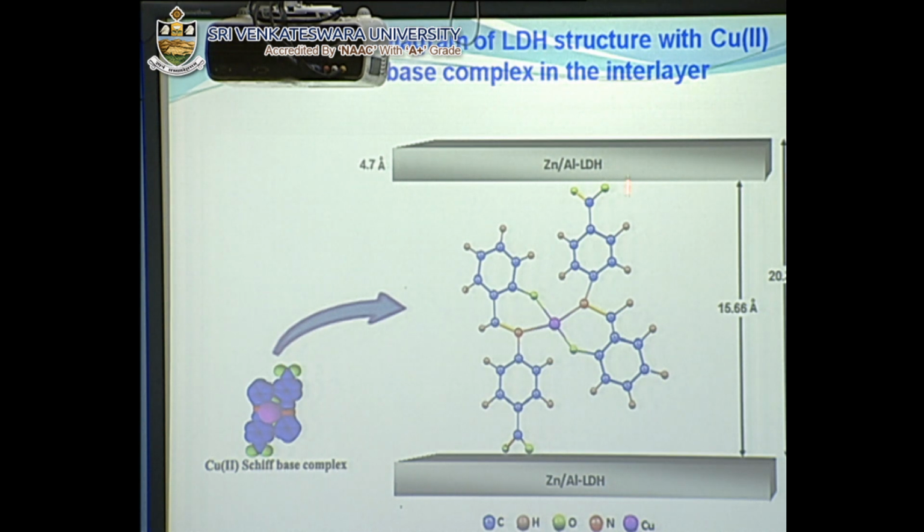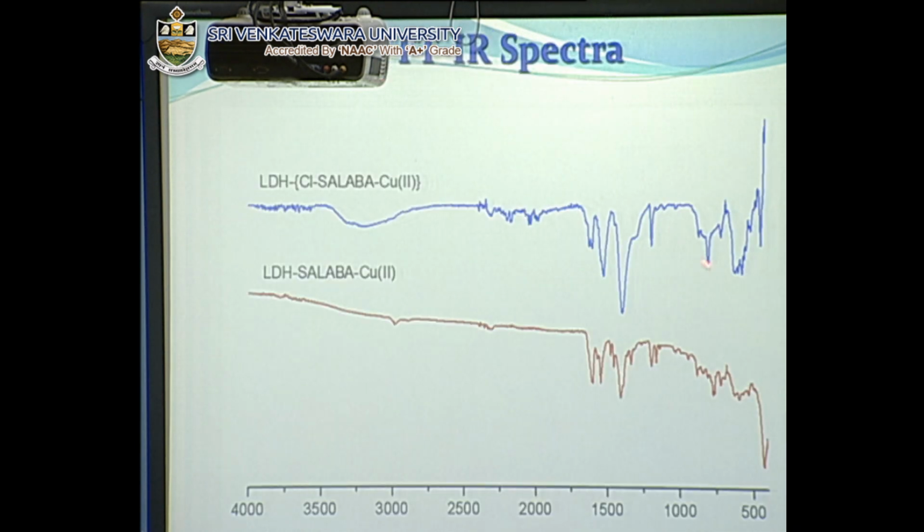This is the schematic diagram of LDH structure in which this copper complex is inserted into the layer of this layered material, that is layered double hydroxide, and the increasing of d spacing indicates that there is successful intercalation of this complex inside the layer of this support. This is the FTIR spectra which shows some peaks.